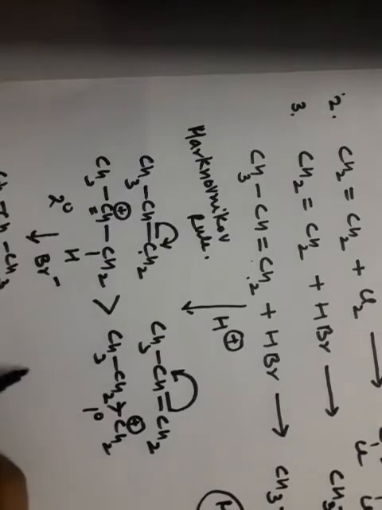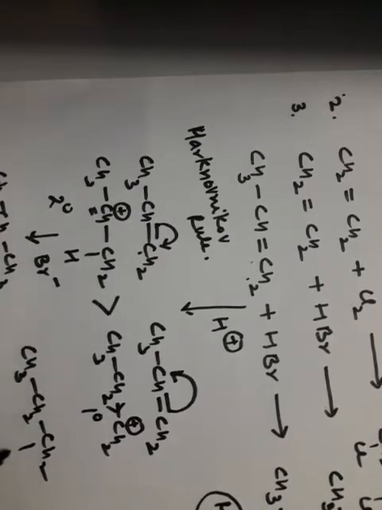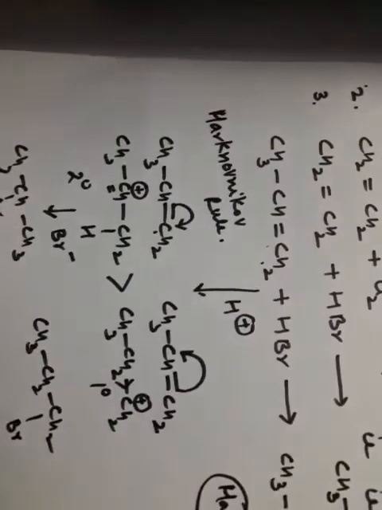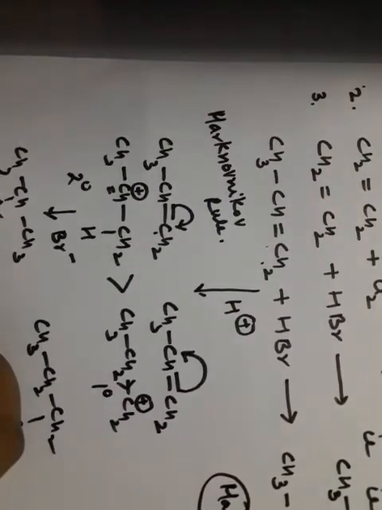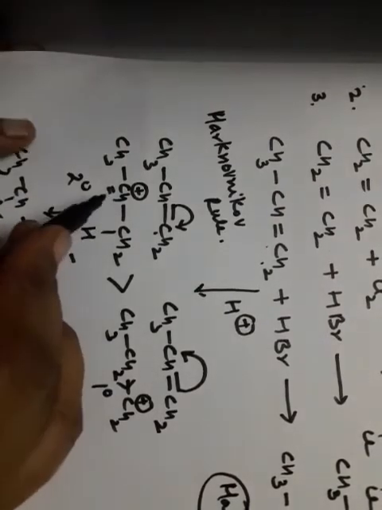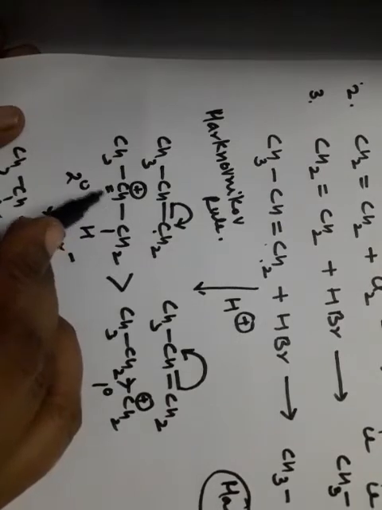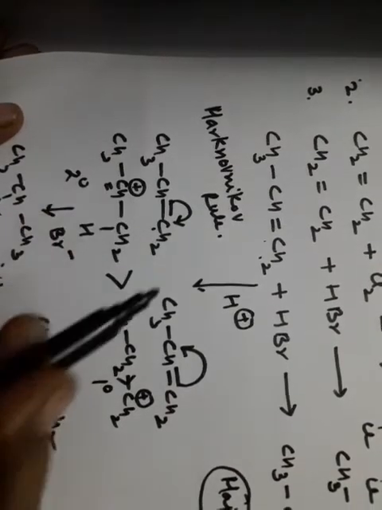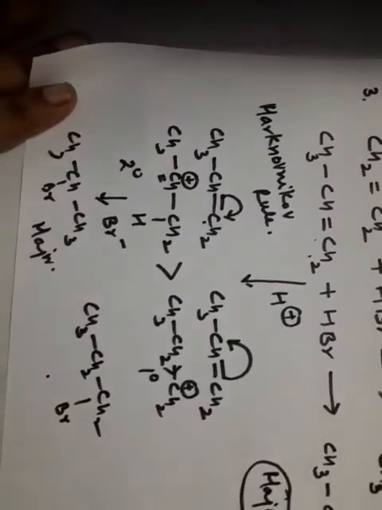It is not that the bromide ion will not attach in this molecule here. It can be attached here, but this product is minor and this product is major, because the carbocation which is formed is stable here, and this stability of carbocation helps us decide which product is major and which one is minor. Right, students? So I think here we come to know how we decide the major and minor product.